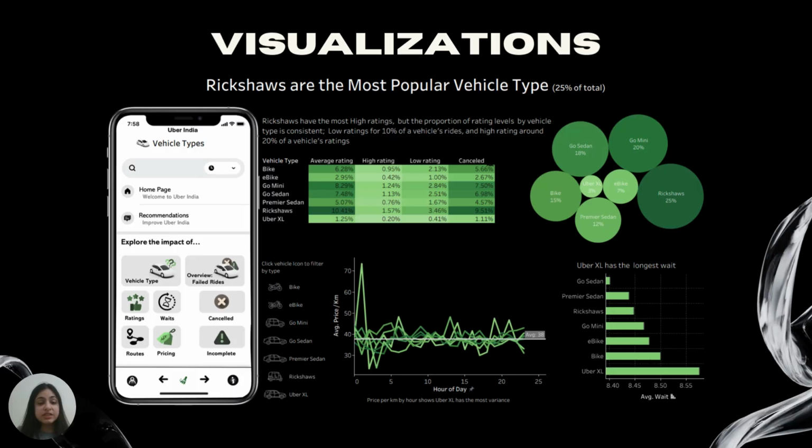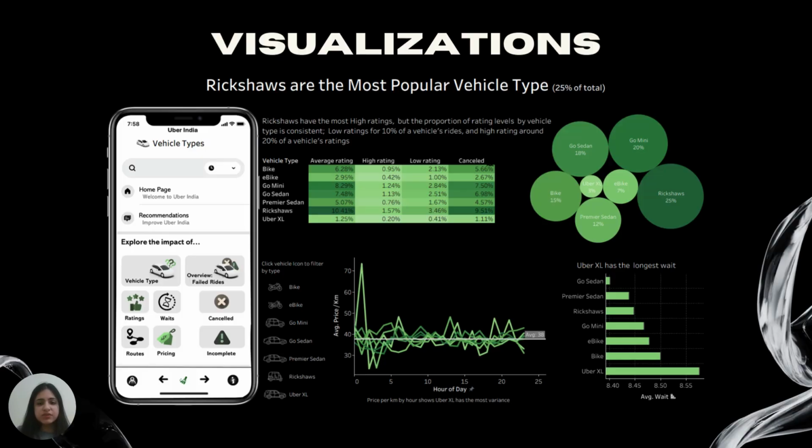Then we have the vehicle type dashboard, which just shows us the patterns for different vehicle types. So, for example, in the Uber India dataset, the most common vehicle used is the rickshaw, which is a three-wheel vehicle only available in India. And so, with that, we can use the vehicle filters to hover over the vehicle type, and that will filter out all the other data.